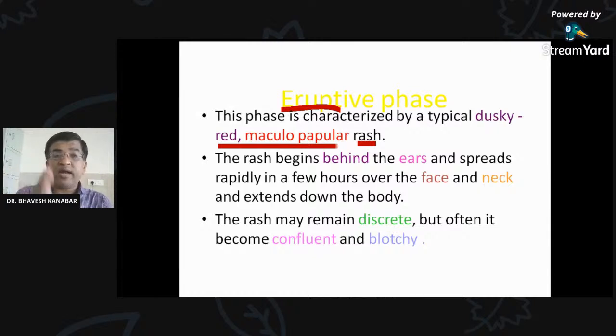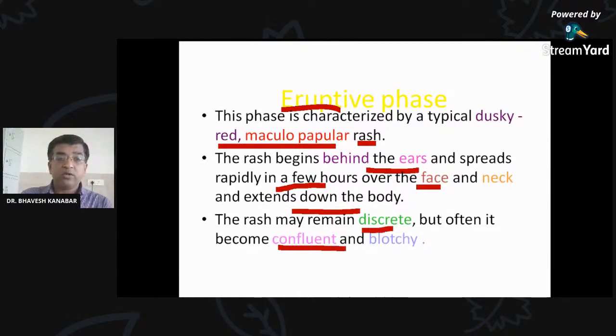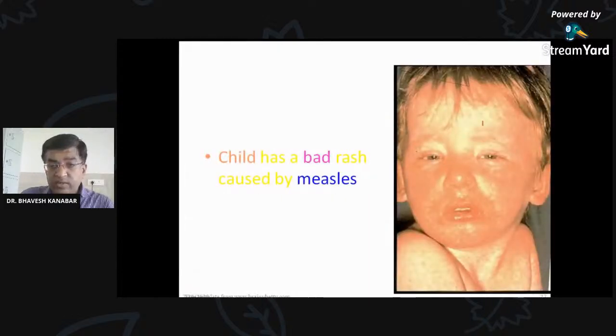Here the rash will be red in color and maculopapular. Macule means a flat lesion, and papule means a small raised lesion. The rash begins behind the ears and spreads rapidly within a few hours over the face, over the neck, and then extends down the body. The rash may remain discrete, but often becomes confluent and blotchy. I can show the photograph of this rash. Here also is a red eruptive rash. The child has a bad rash caused by measles. It is a very bad rash.